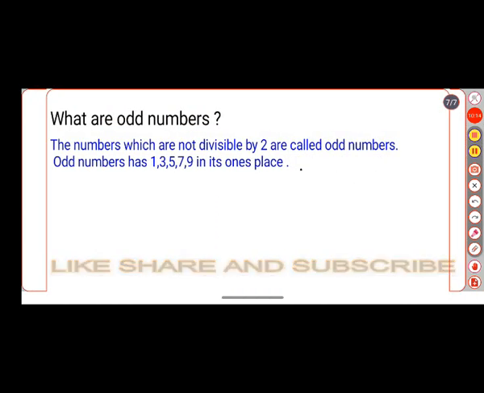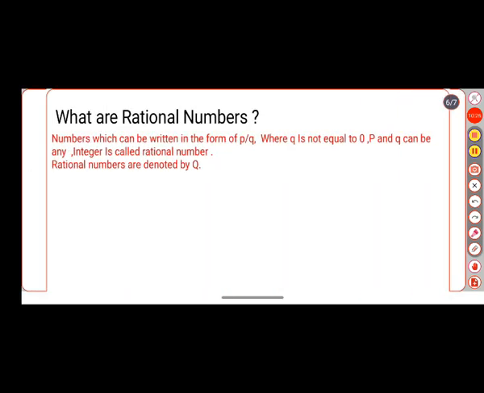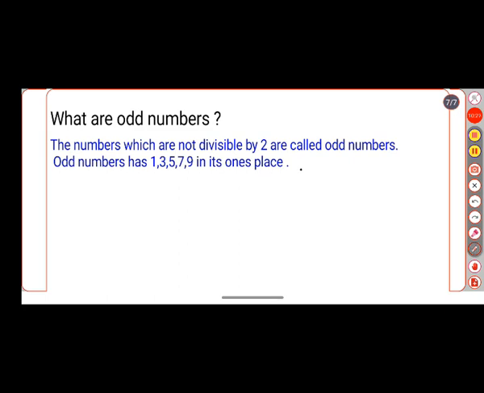What is an odd number? See, odd numbers are just opposite to even numbers. Just see the definition of odd number: the numbers which are not divisible by 2.